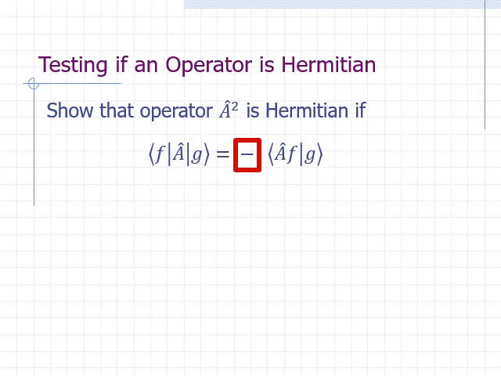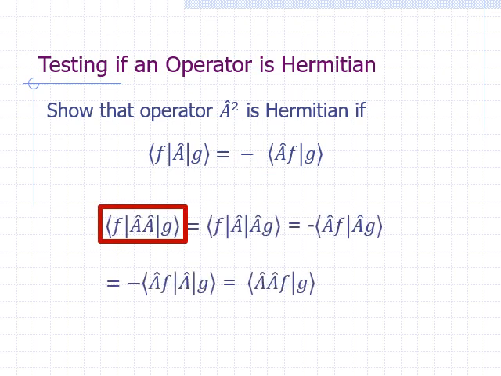However, we can show that the square of operator A is Hermitian. Here's how. We write bracket f A hat squared g, then show that we get an equivalent integral if we move the A squared operator in front of the function in the bra. The first thing we need to do is apply the right A hat to g. This leaves just one A hat operator in the middle.